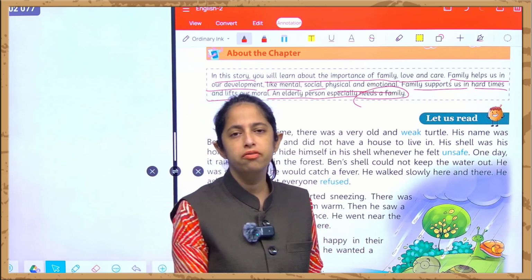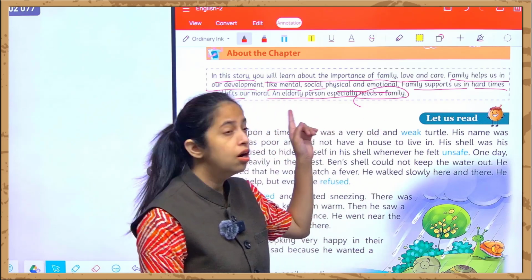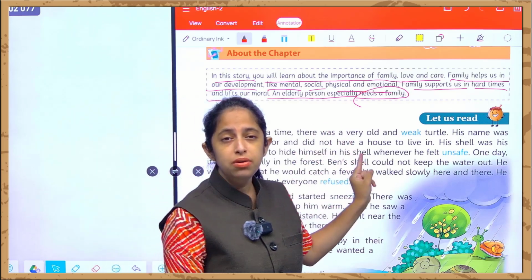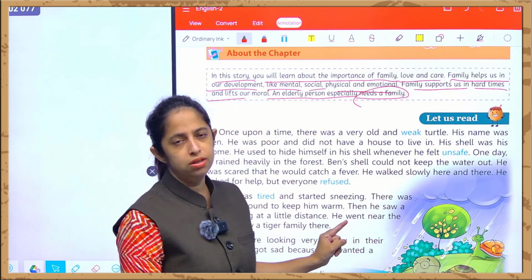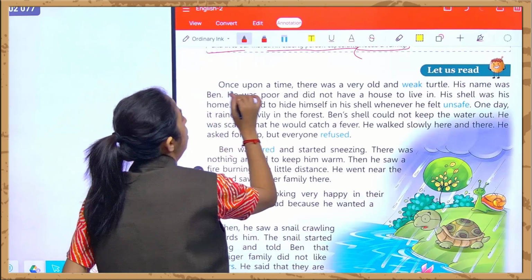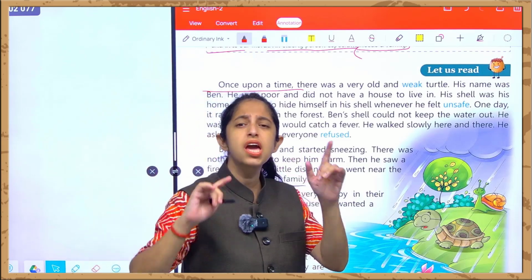So let's begin with the story, and I hope you all must be enjoying and taking a good lesson from this chapter, as family plays a very crucial role in the development of one's personality. Now let's begin. Once upon a time means when there was a time. एक बार की बात है.